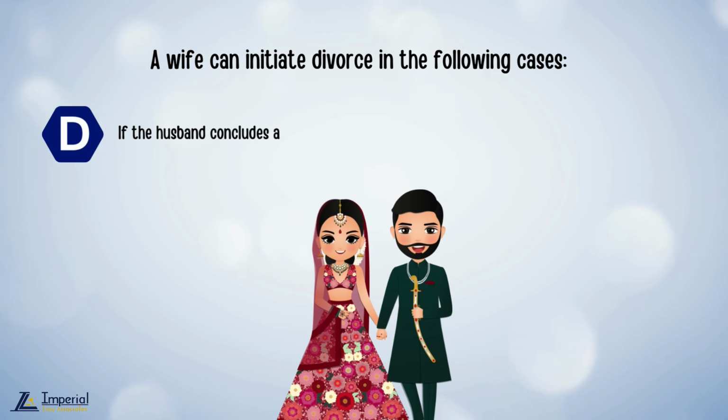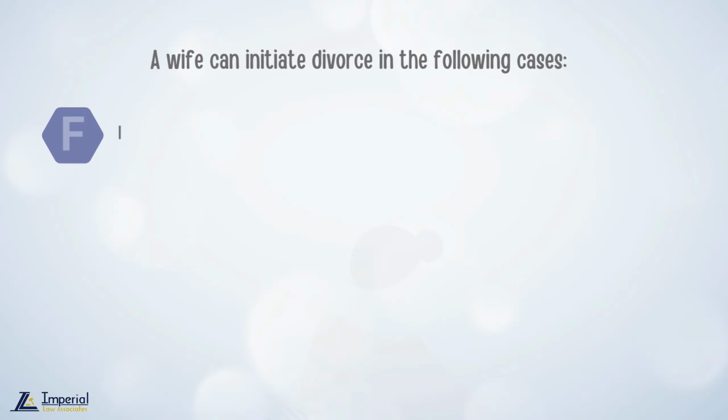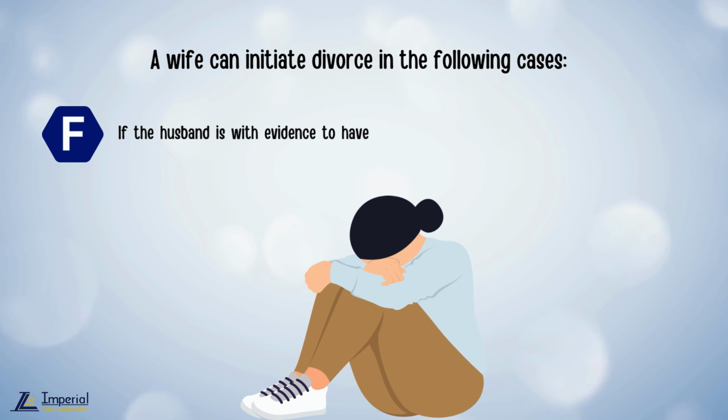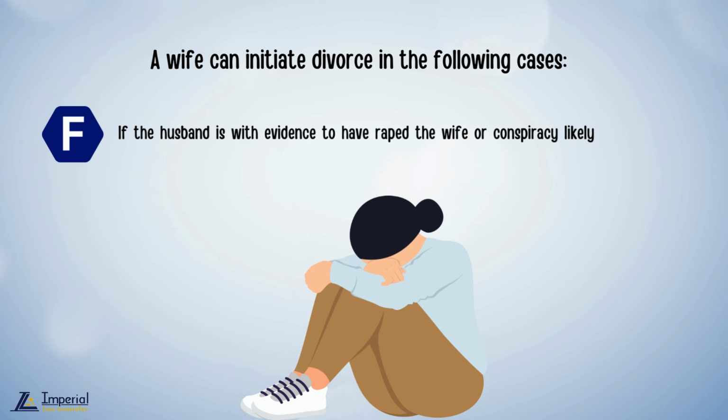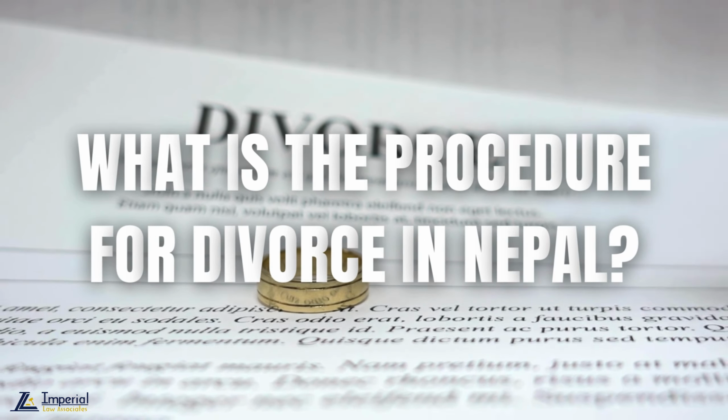If the husband concludes another marriage. E. If the husband is proved to have had sexual intercourse with another woman. Or F. If the husband is proved with evidence to have raped the wife or conspired to rape the wife. What is the procedure for divorce in Nepal?